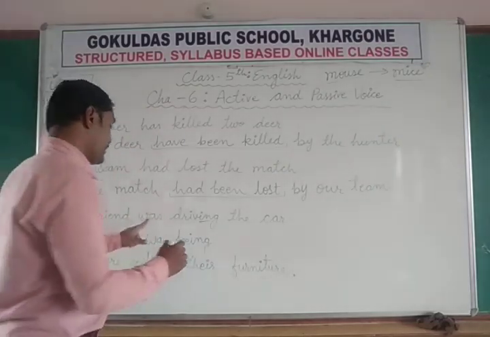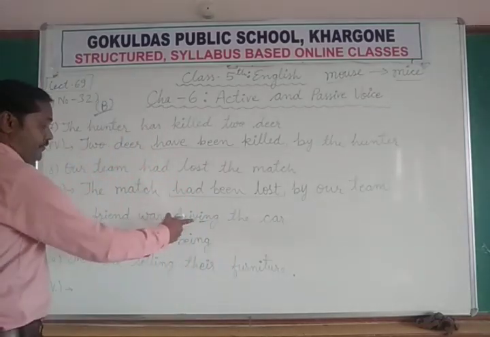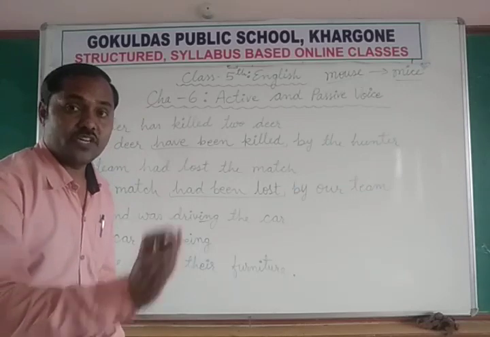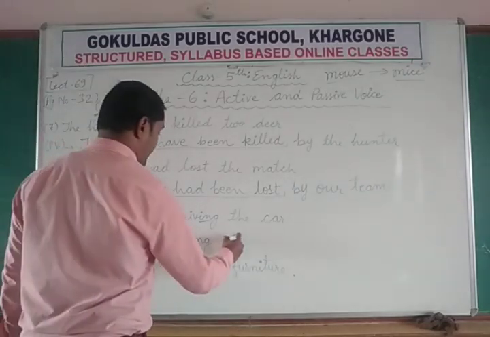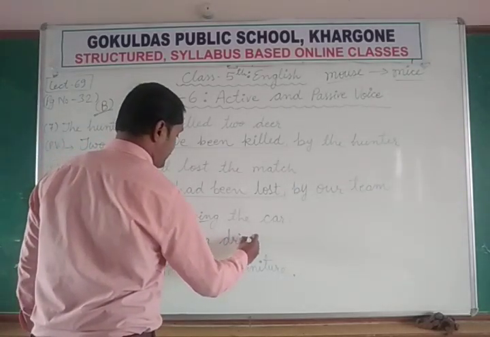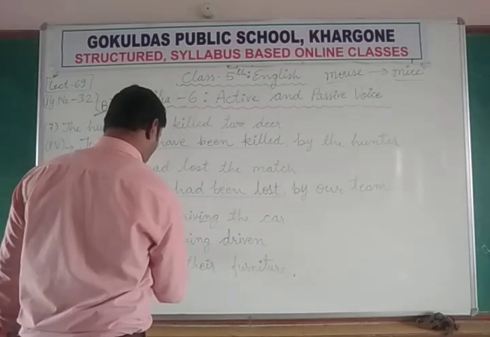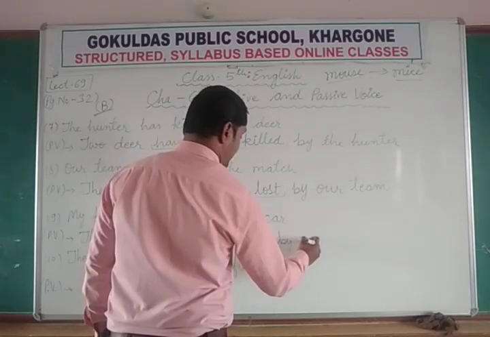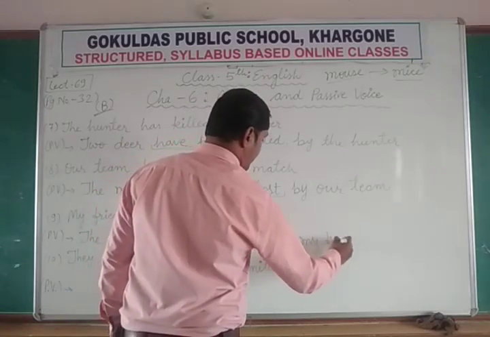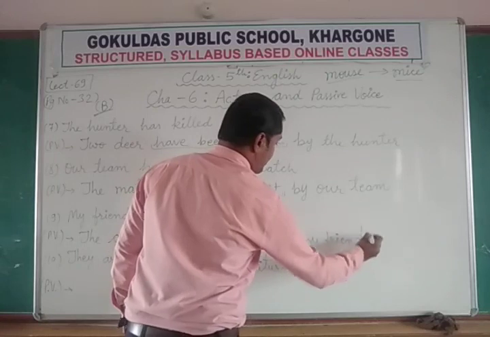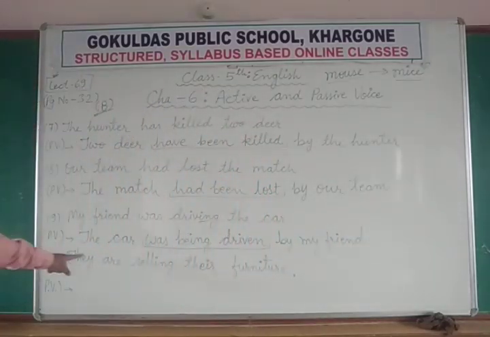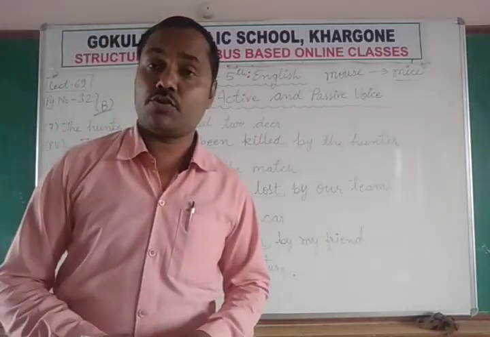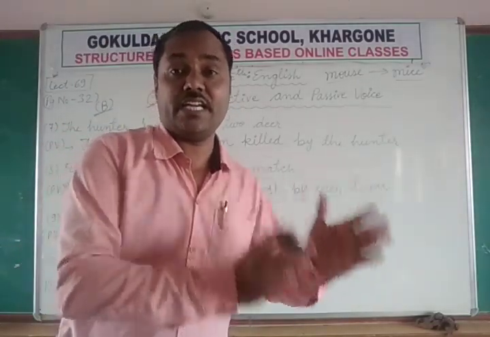Was being, and the third form of drive. Drive, drove, driven. Being driven. Was being driven by my friend. The car was being driven by my friend. कार मेरे दोस्त के द्वारा चलाई जा रही थी.